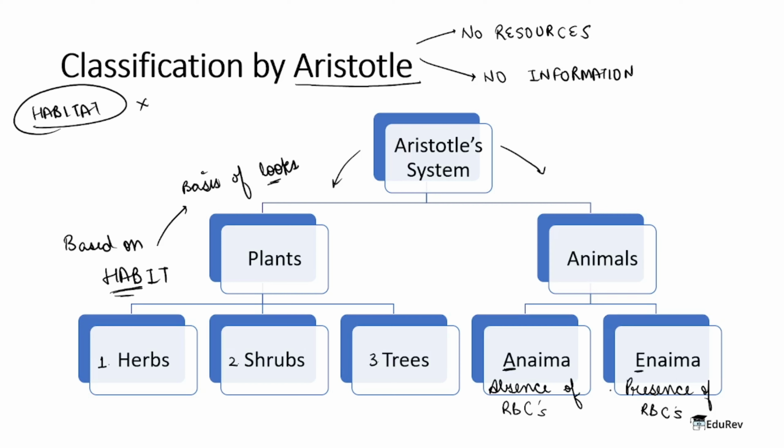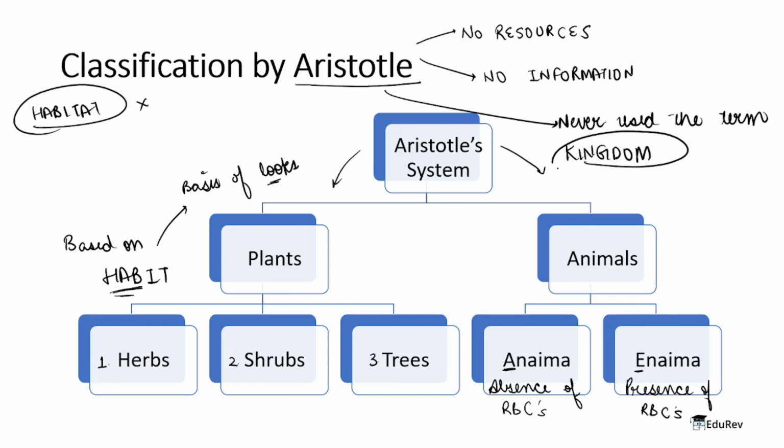Now the important point is that Aristotle never gave the term kingdom in his classification. Aristotle never used the word kingdom in his entire classification. But the term kingdom was actually given by the next person, which is Carolus Linnaeus.